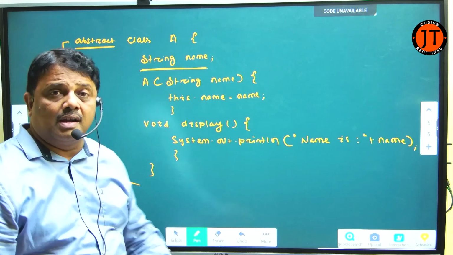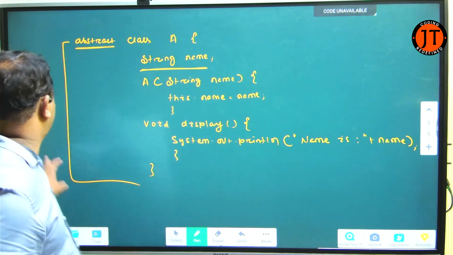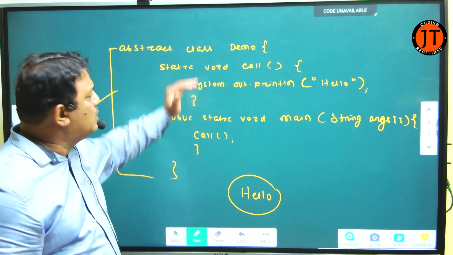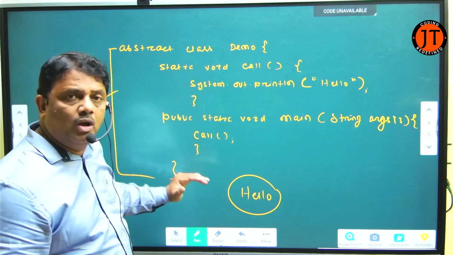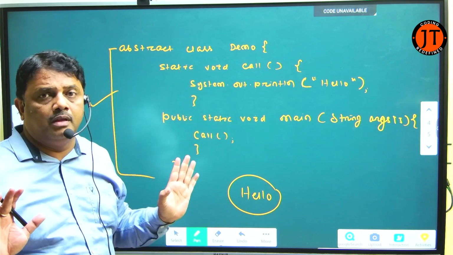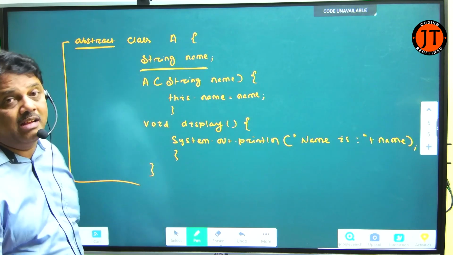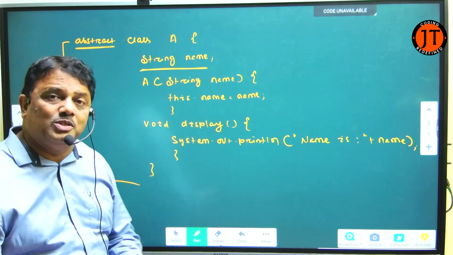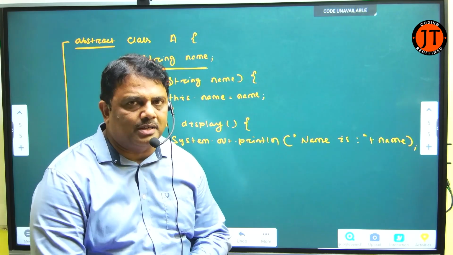In the abstract class, there is no abstract method. In the previous example, I showed you a static method or class method, and main is also a class method. One class method can call another class method directly. But in this example, I have a non-static method. You know that main is a static method. A static method calls a non-static method in the same class and outside the class by an object.